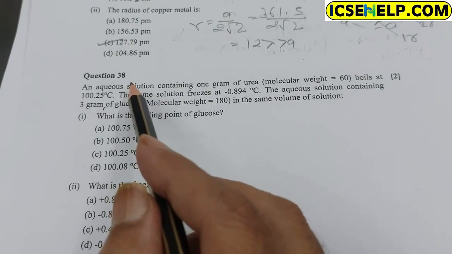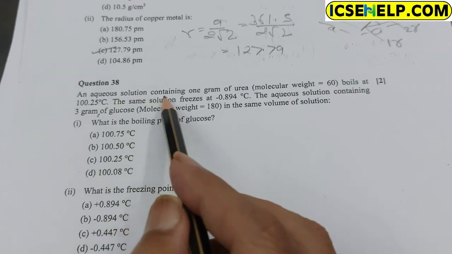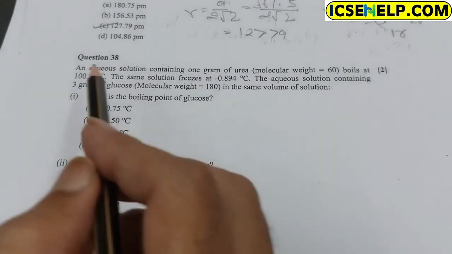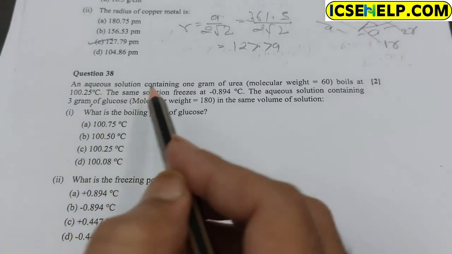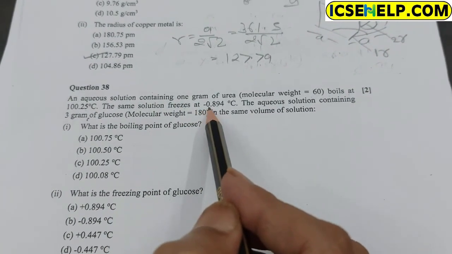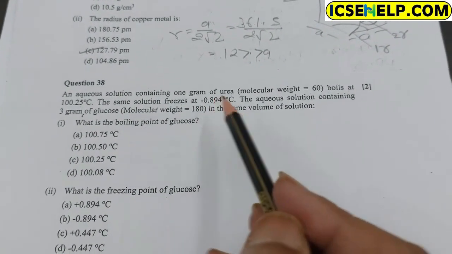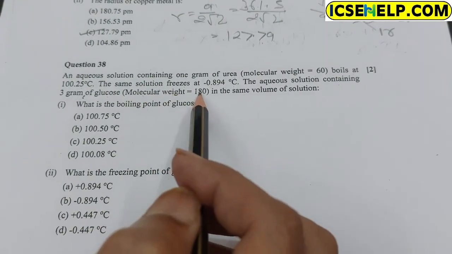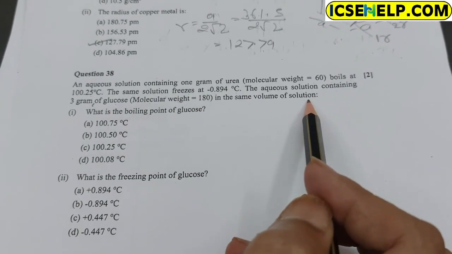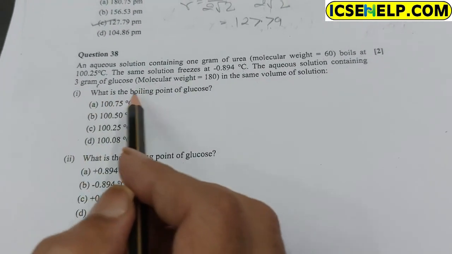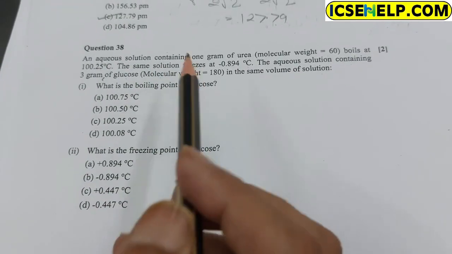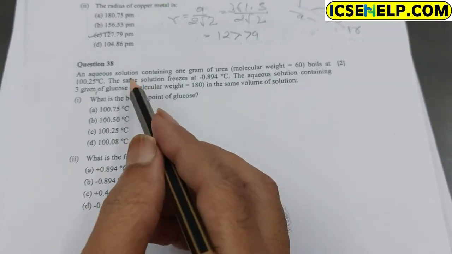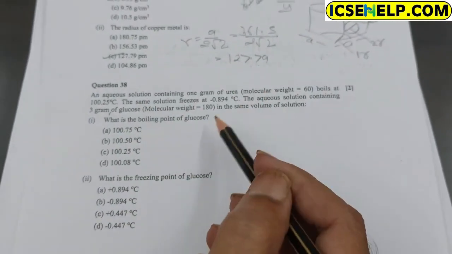In question 38, an aqueous solution containing 1 gram of urea, molecular mass 60, boils at 100.25 degrees Celsius. The same solution freezes at minus 0.894 degrees Celsius. There is an aqueous solution containing 3 gram of glucose, which has molecular mass 180, in the same volume of solution. The first part of the question asks, what is the boiling point of glucose? Four options are given, but you should first calculate the final boiling point.